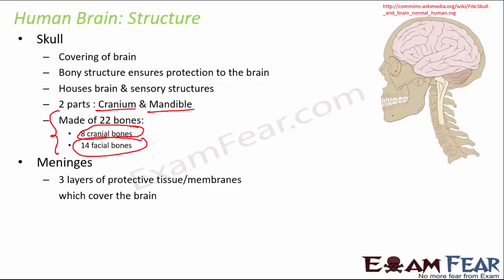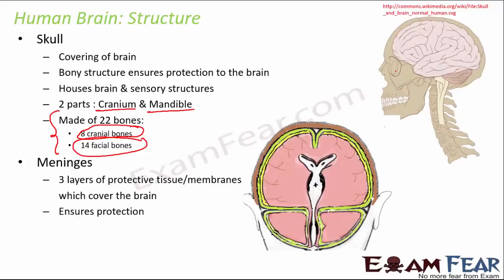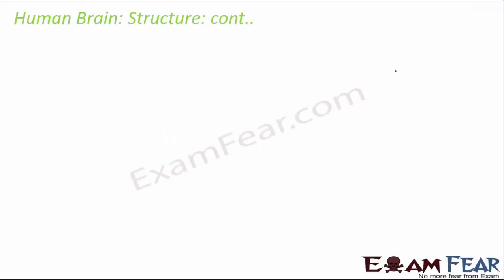Then you have meninges, that is 3 layers of protective tissue which cover the brain. Now the brain is a very critical thing. It has to function really well for a human being to survive. So it is also important that we protect the brain enough. So you have the skull as the outer covering, then you have these 3 layers of tissues to cover the brain once again. So these meninges ensure protection.